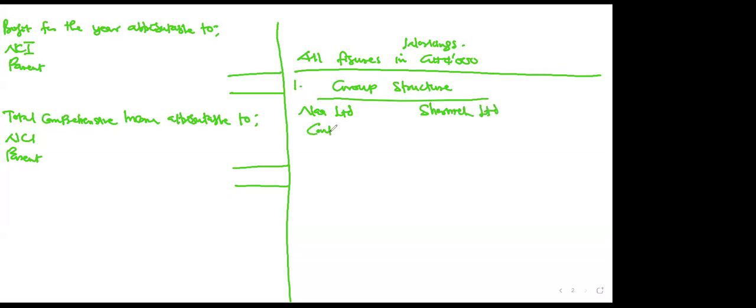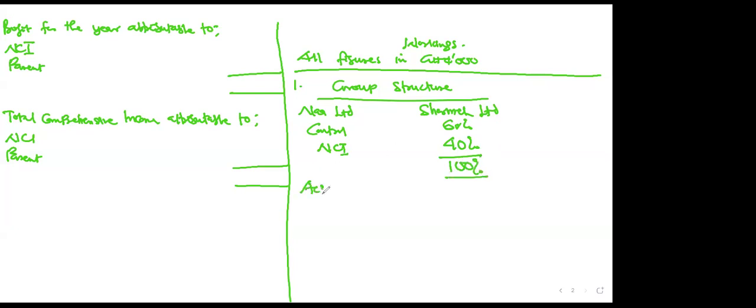Now the control, they say you acquired what percentage? 60%. So control was 60%. Then NCI will definitely be 40%. When I sum these two, that gives me my 100%.